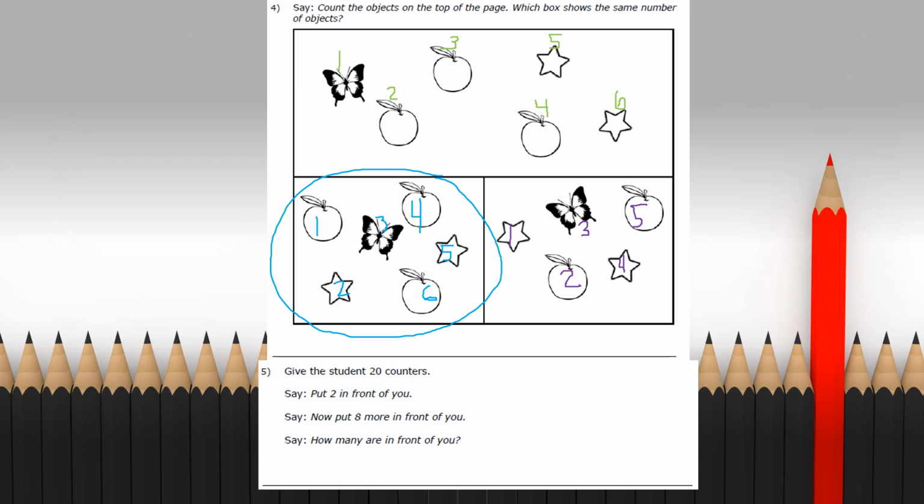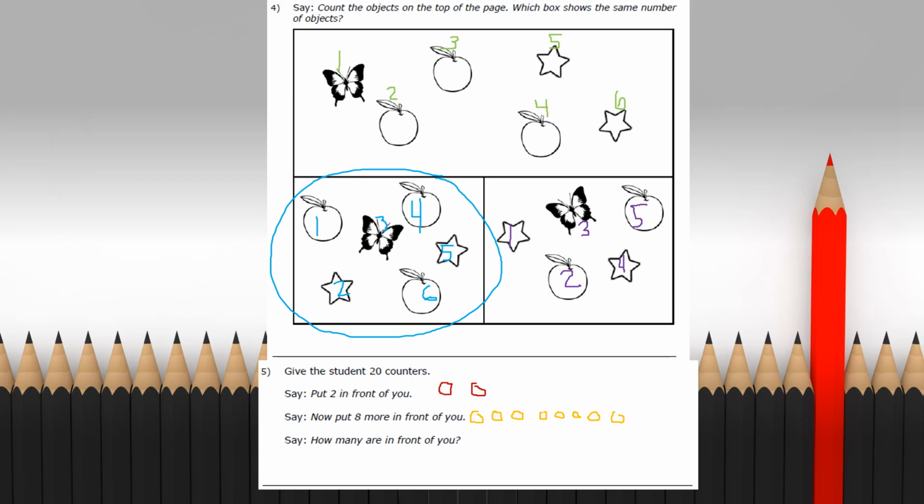Now, we have to put 2 things in front of us. You can pick any 2 things you want, or you can do what I'm doing and draw them. 1 and 2. Now, put 8 more in front of you. 1, 2, 3, 4, 5, 6, 7, and 8. How many are in front of you? Ooh, we have to count all.